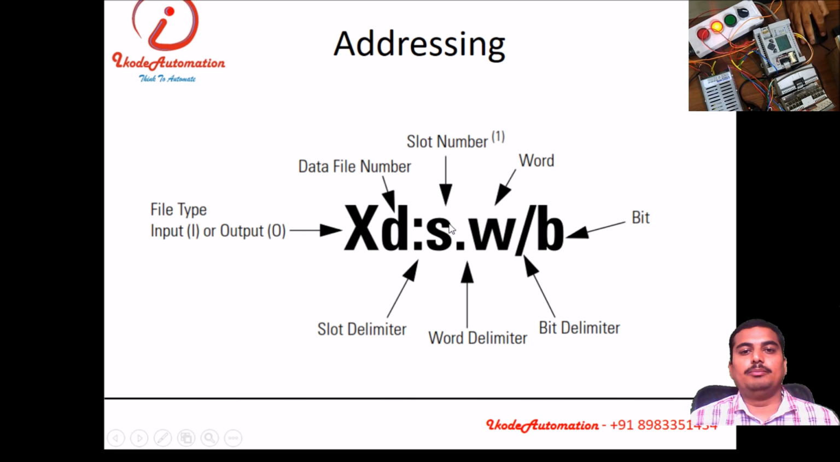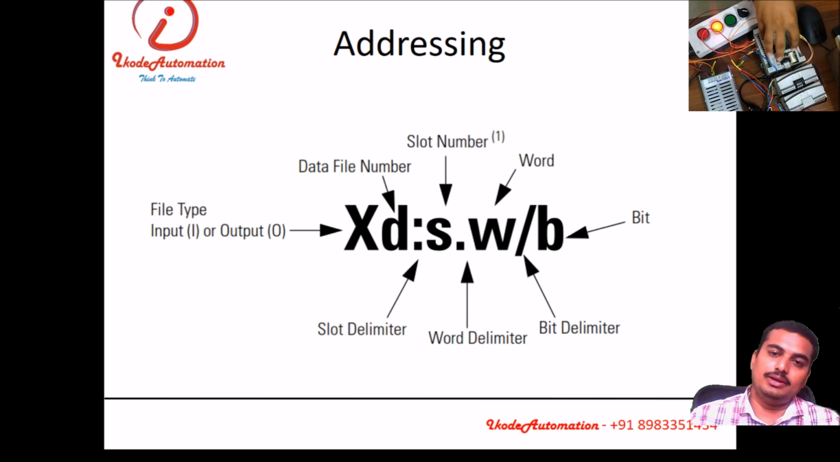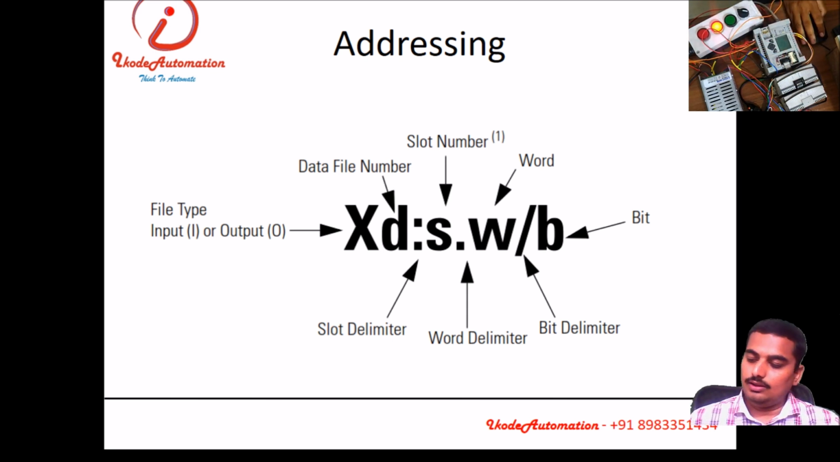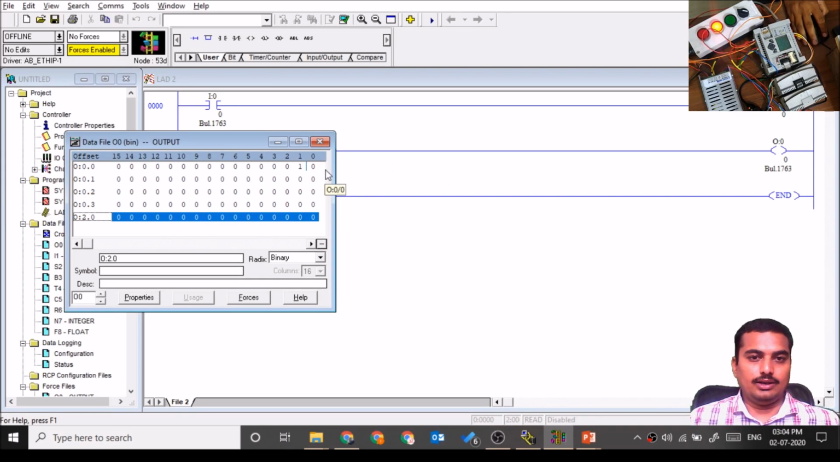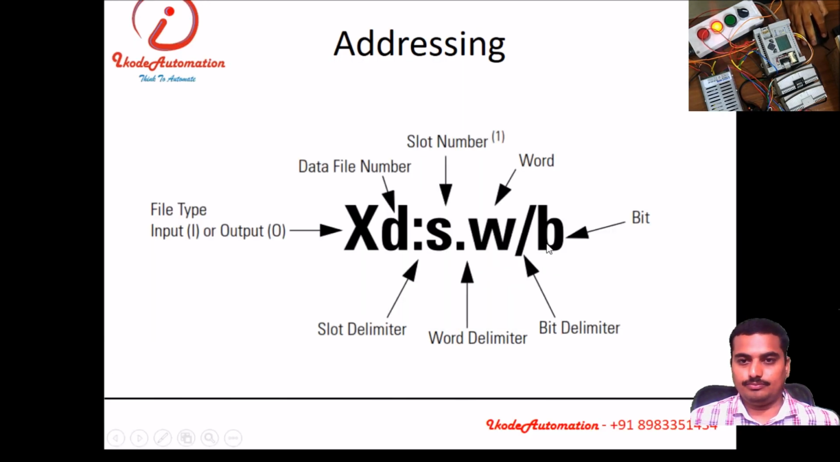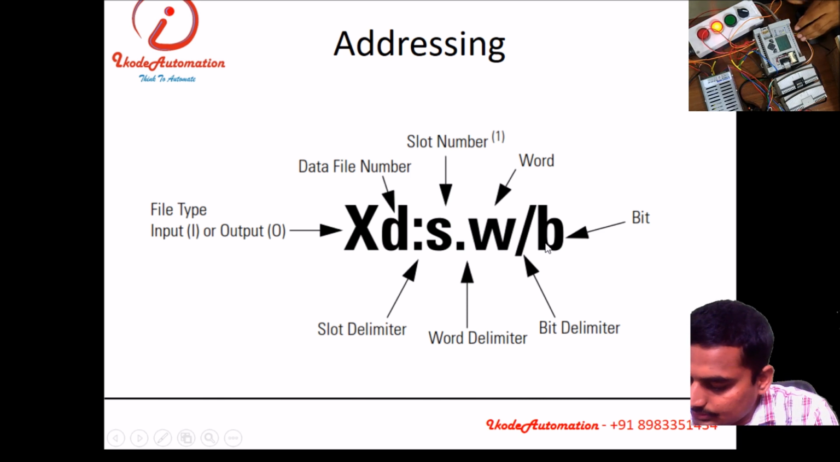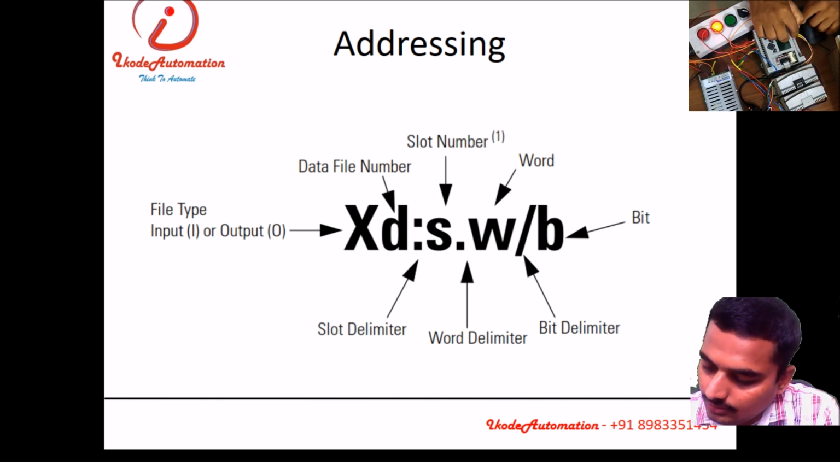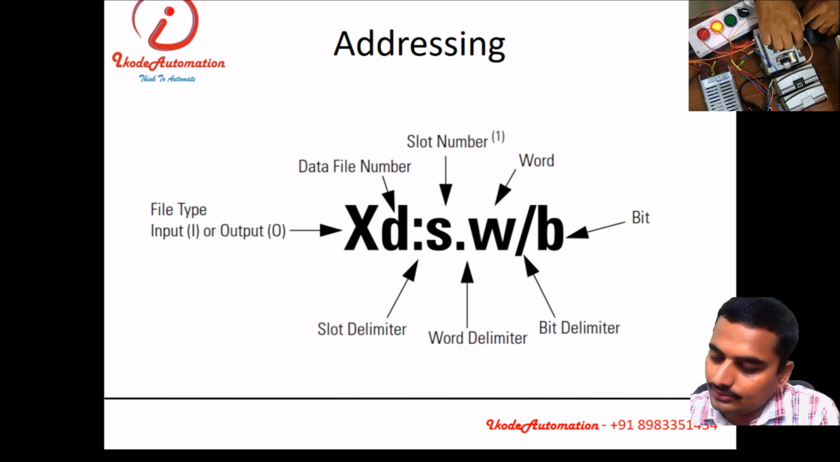So this is the slot number, then the word delimiter, then the word number, a word that is a set of 16 bits. This is a 16-bit PLC, so after 16 bits the word number will update. If this PLC has more than 16 inputs, then the next input will be denoted as 1/0. Then bit number 0 to 15, 0, 1, 2, 3, 4, 5, 6 up to 9, because it has only 10 inputs.